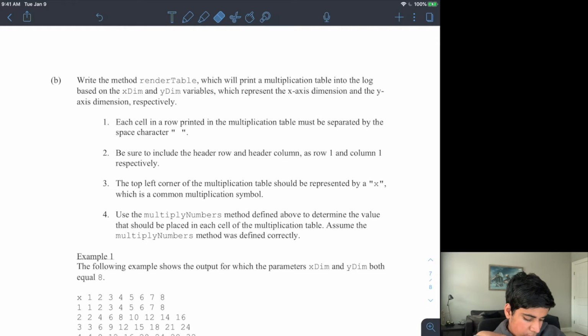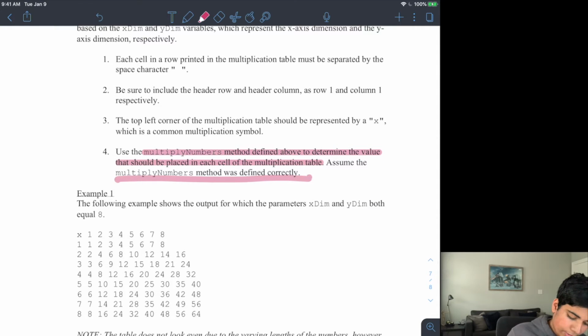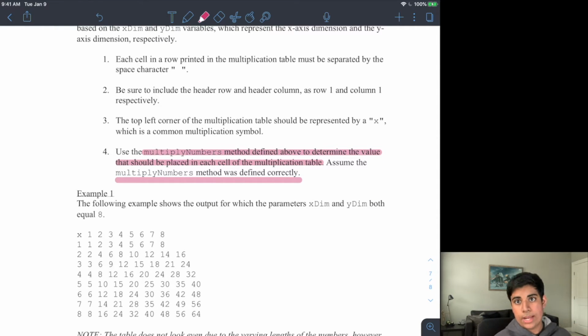And then use the multiplyNumbers method above. So I need to use the method that I used above to determine the value that should be placed in each cell. And I assume that it's defined correctly. So basically, if I did something wrong, it doesn't take off points here.